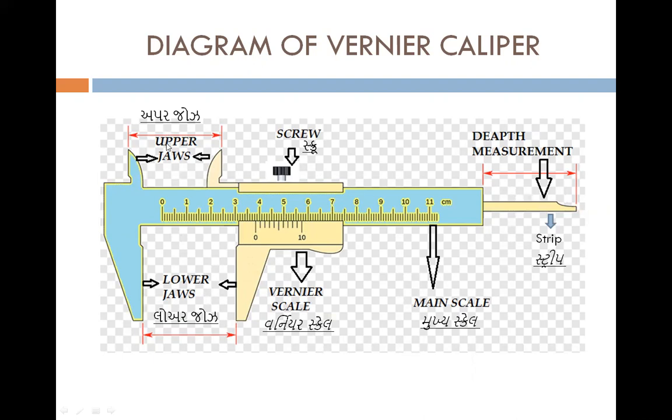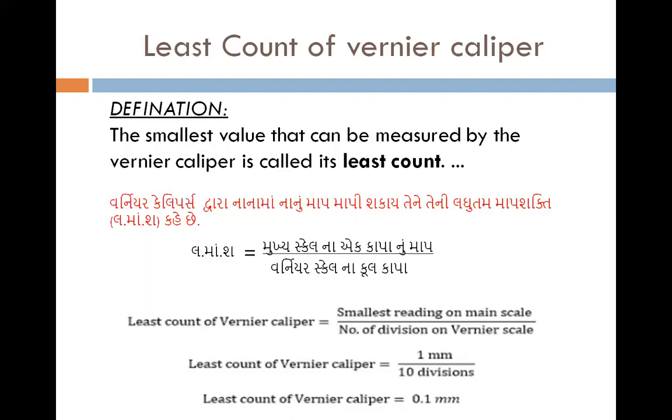The very important thing is you have to label the diagram. જે બી diagram છે એને તમારે લેબલ કરવું પડે, નામ નિર્દેશન કરવું પડે. Otherwise that carries no sense. Screw which is used for locking the vernier scale. Screw ને ફિટ કરી દઈએ ને તો vernier નું movement બંધ થઈ જશે, stop થઈ જશે. In the further videos you will see the whole arrangement, or you can say the working, or how these particular parts are functioning.